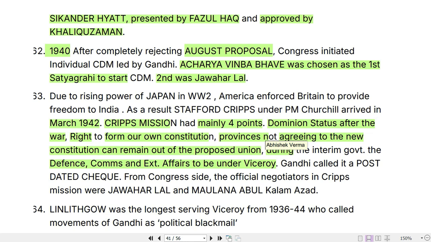And during this time, the Prime Minister was Churchill. And Gandhi called the Cripps Mission a post-dated cheque because it talked about dominion status, whereas the demand of Congress was complete independence by this time. From Congress side, the official negotiators in the Cripps Mission were Jawaharlal Nehru and Maulana Abul Kalam Azad.